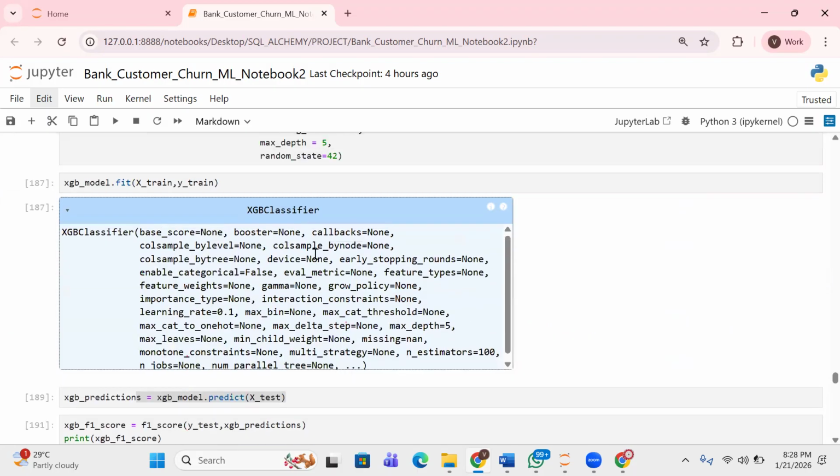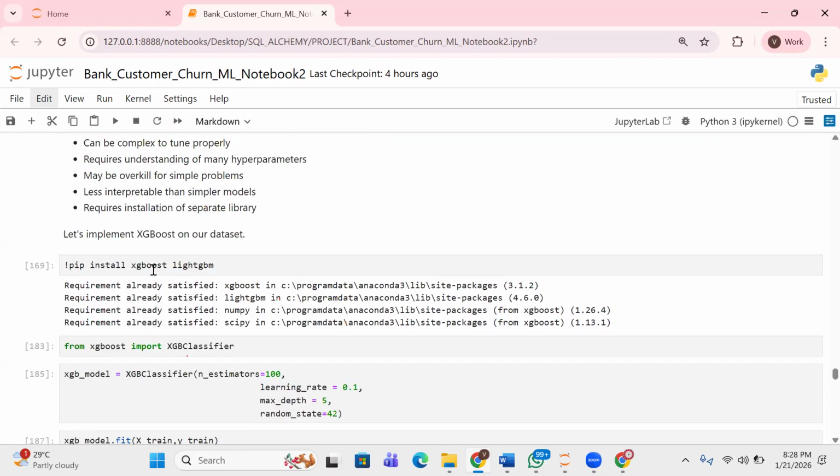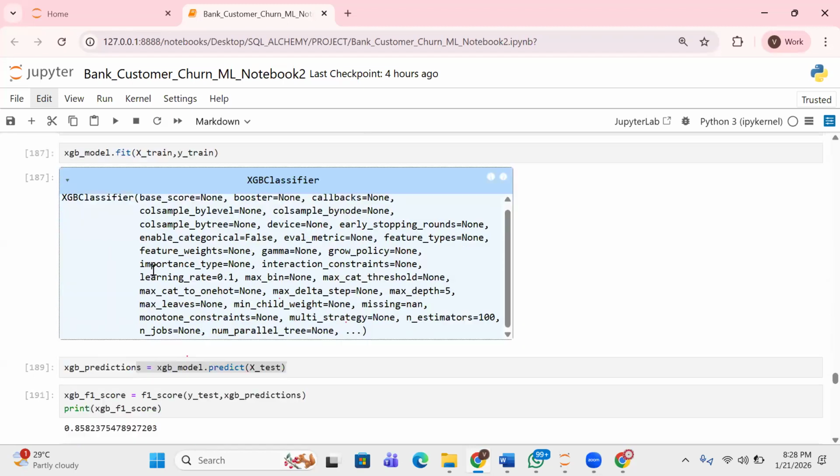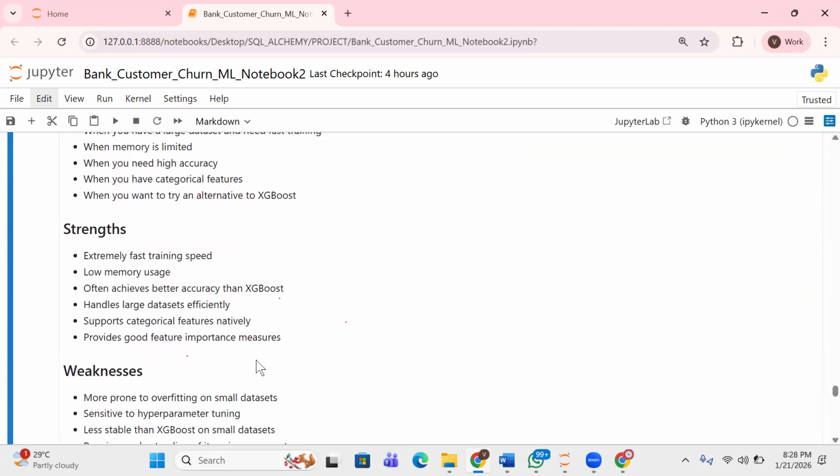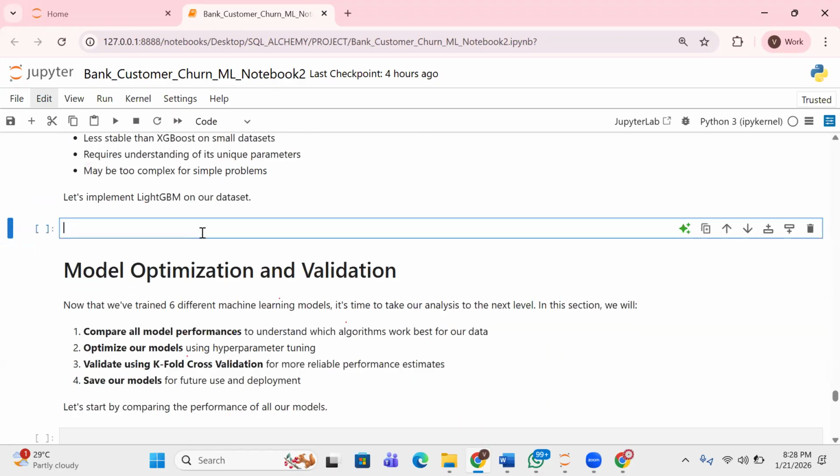So now you can see we've installed XGBoost and LightGBM, right? So we can continue with it. Okay, so I'm just going to say from lightgbm import LGBMClassifier.